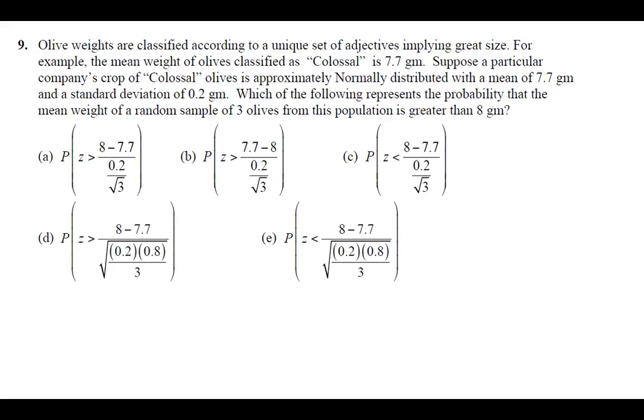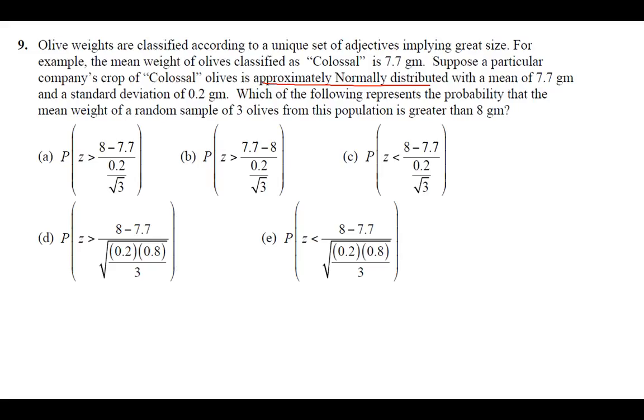So the z-score is set up as the observed score minus the mean divided by the standard deviation. Okay, and in this problem, we're talking about means. So we're not going to do the proportion formula, obviously, from our formula sheet. We're going to do the mean formula. So we're going to do observation minus mean over standard deviation, but our standard deviation is going to be the population standard deviation divided by the square root of n.